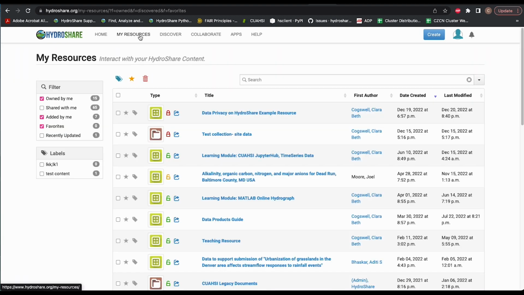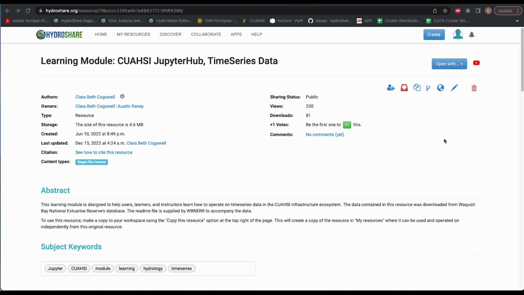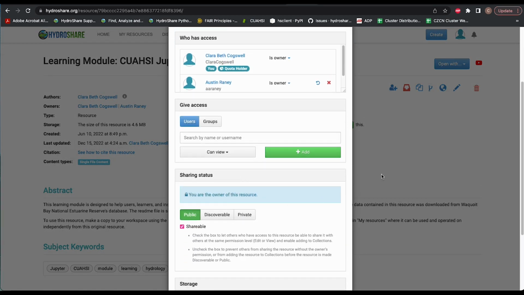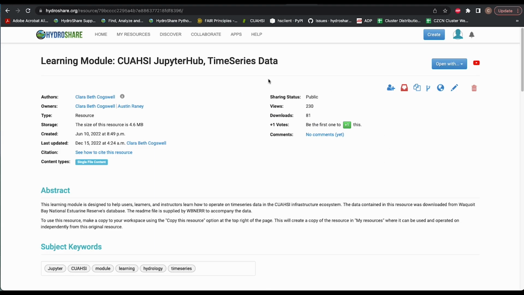Go to your resource, and if it is not already public, set the sharing status to public. Once public, confirm that the contents, title, and authorship are complete and free of mistakes. Then press the globe icon in the top right corner of the page.